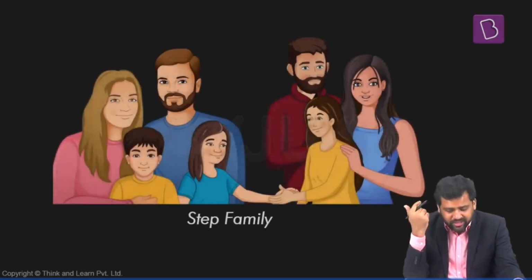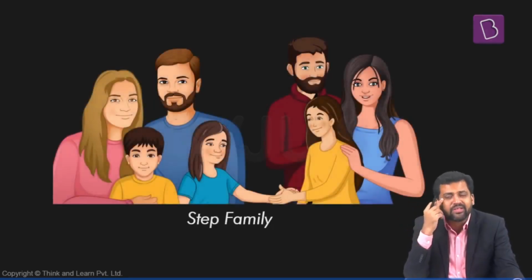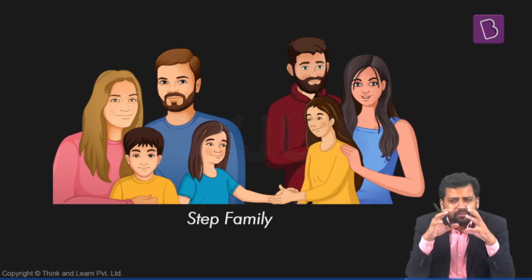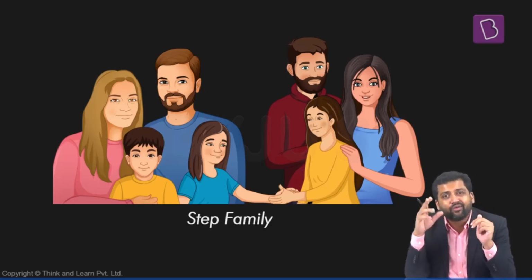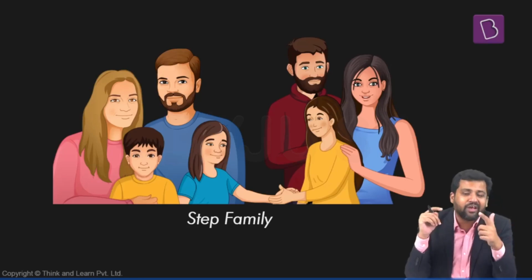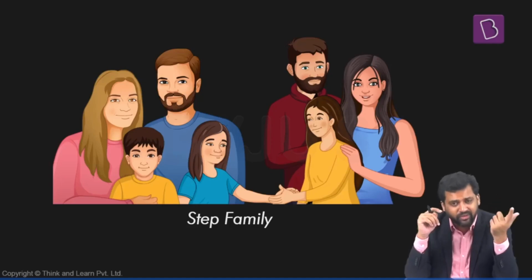Then there can be step families or reconstituted families. It might so happen that a couple, husband and wife, are married, and they're having children, their own children, but in the past maybe they were married to someone else. The husband has children from his previous wife. The present wife was married to someone else, so she has children from her previous husband.